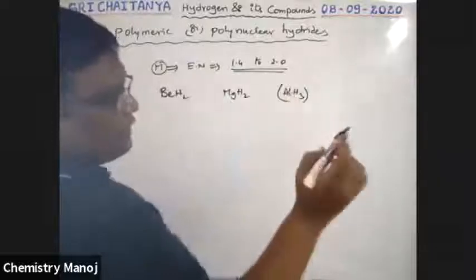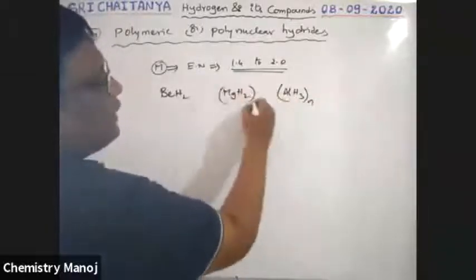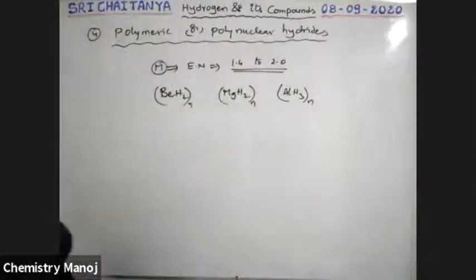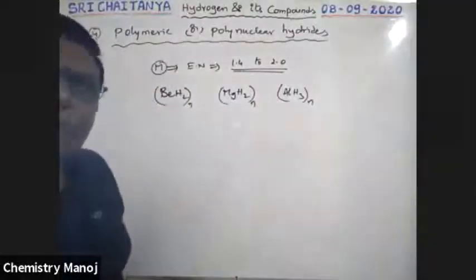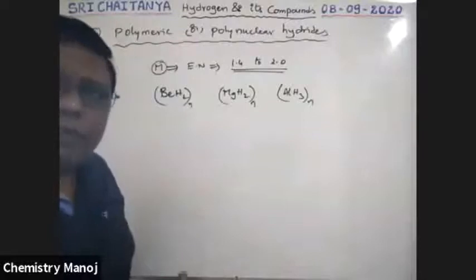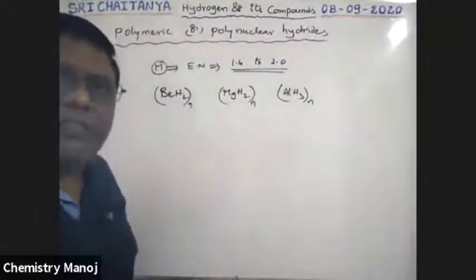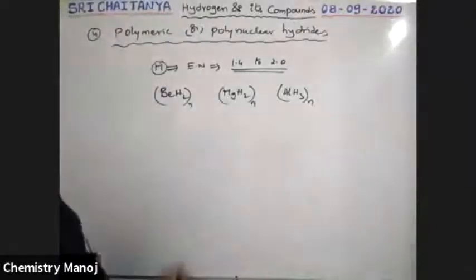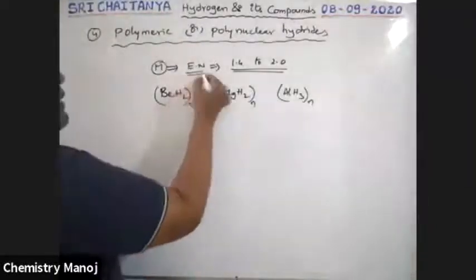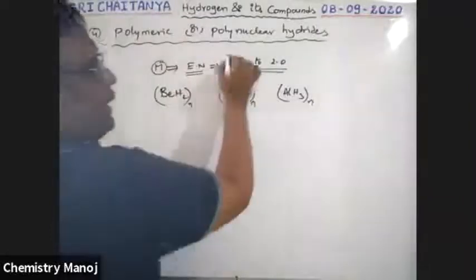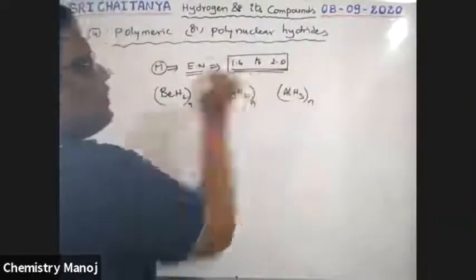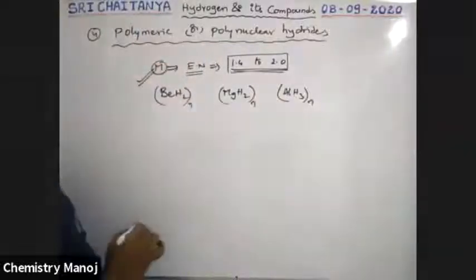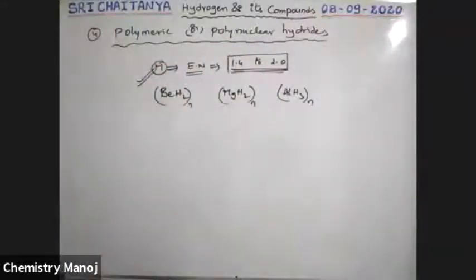All these are not discrete molecules, which means they are in polymeric structure. A number of n-type molecules are combined with each other and form a polymeric structure. I will explain with one of them. The important condition is that elements or metals having electronegativity between 1.4 to 2.0 can form this type of polymeric, polynuclear hydrides.